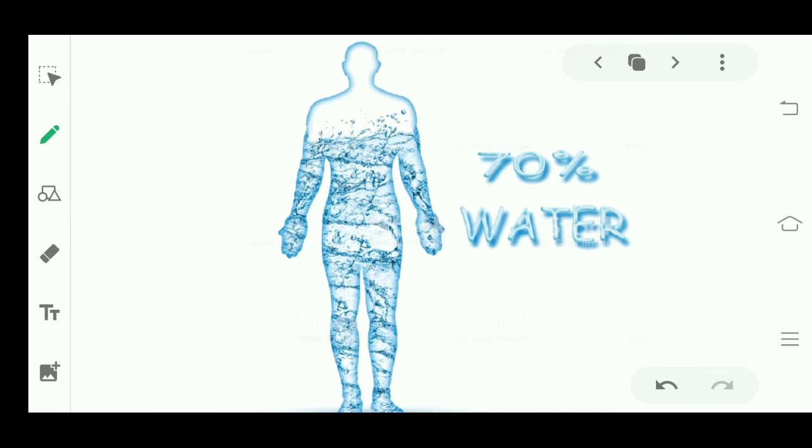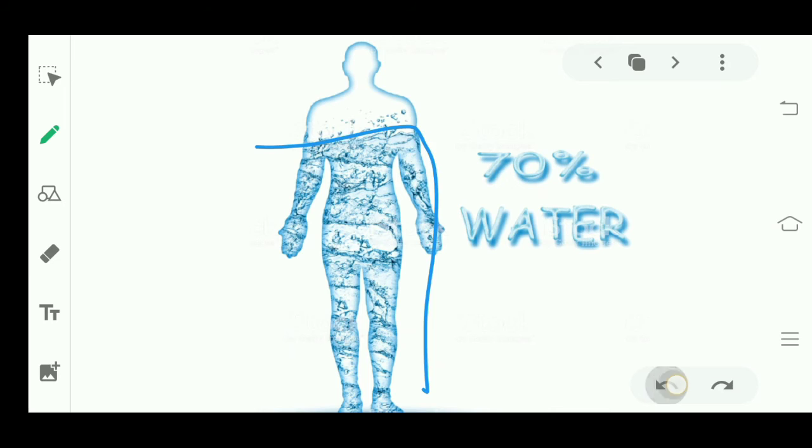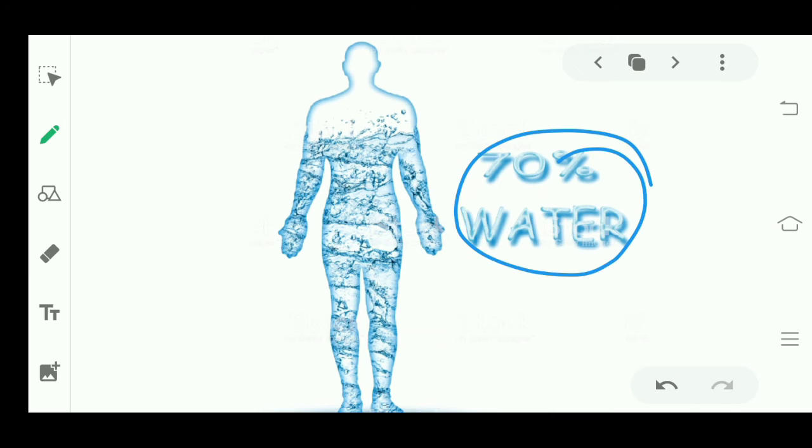Our body is made up of 70% water, right? And the other 30% are nutrients. So 70% is water. From where can we get water? How much water should we drink? And if we drink less water, what problem will we come across?